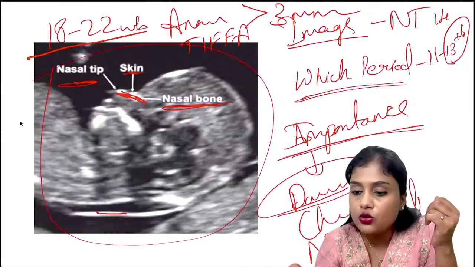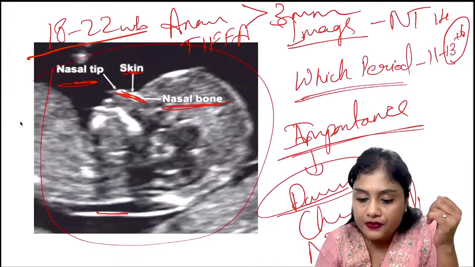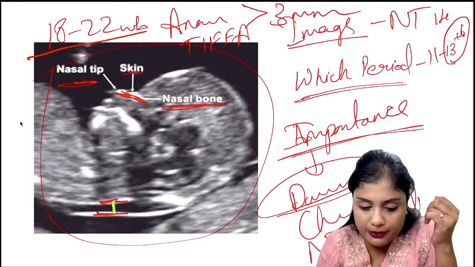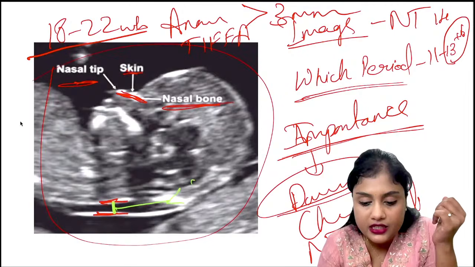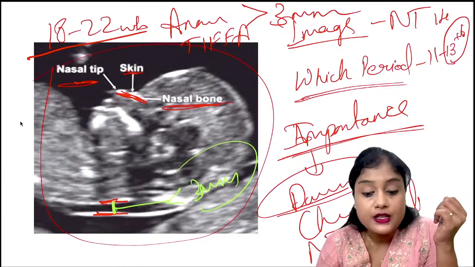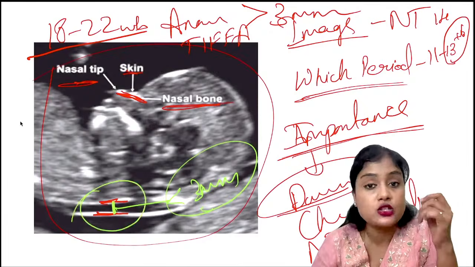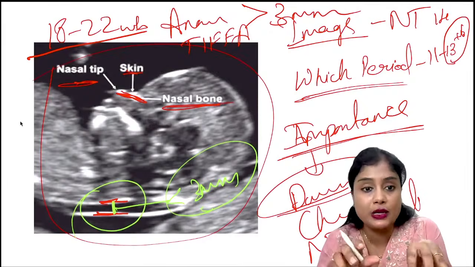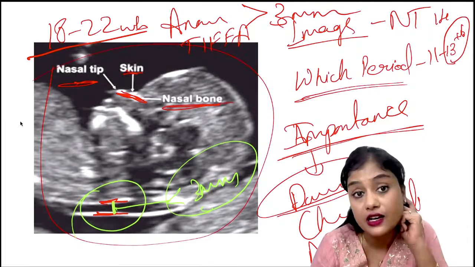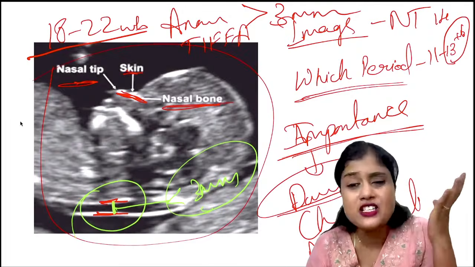Okay, so I'll just mark in a different color. So this is the NT measurement. This should be less than 3 mm. Okay, this is ideal. So this is the NT measurement. So here is where we measure. They can give you multiple figures and ask which is the correct figure that is measuring NT.